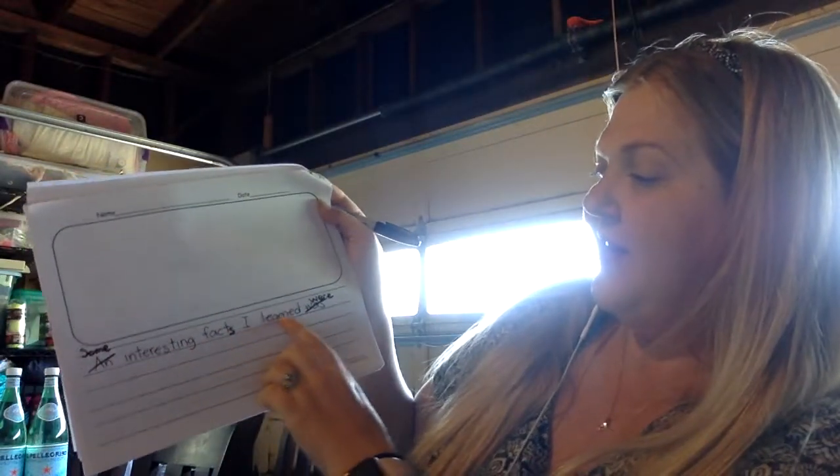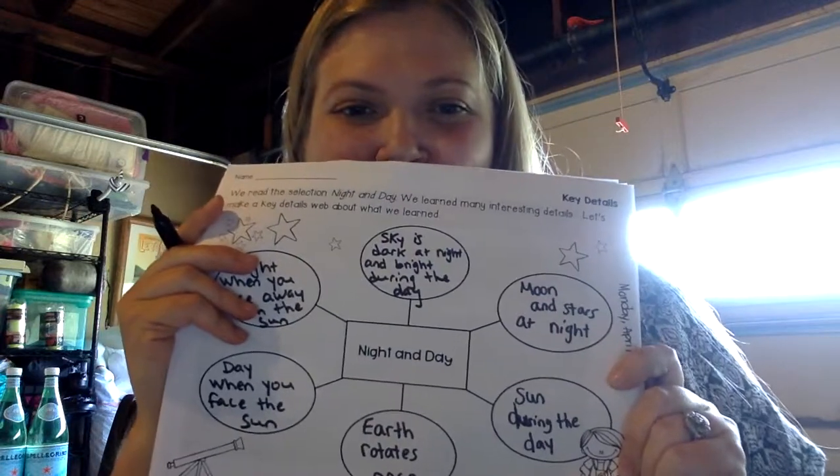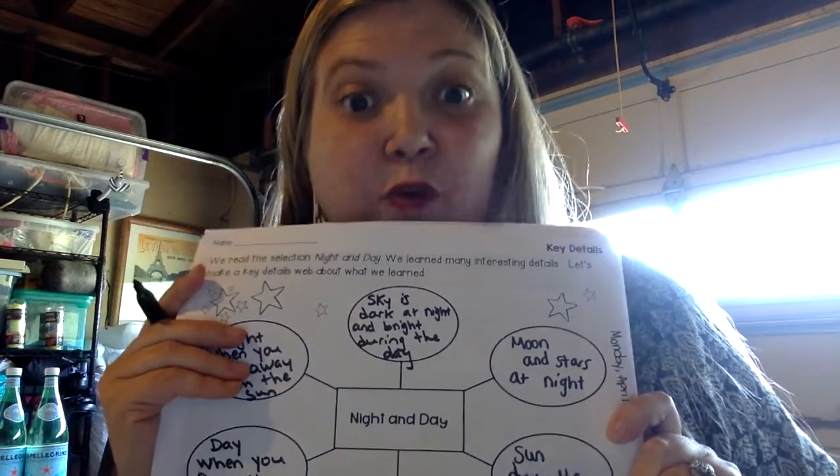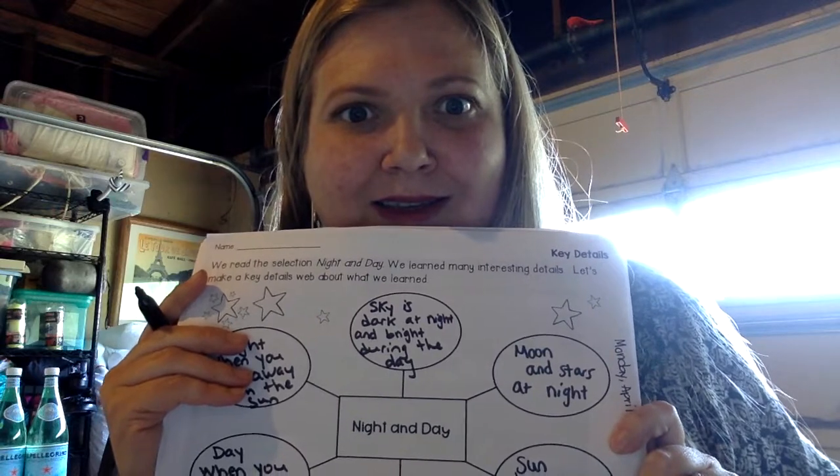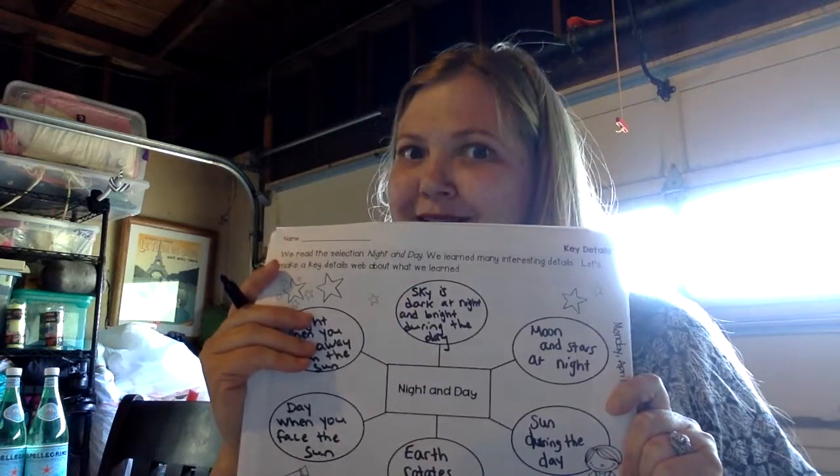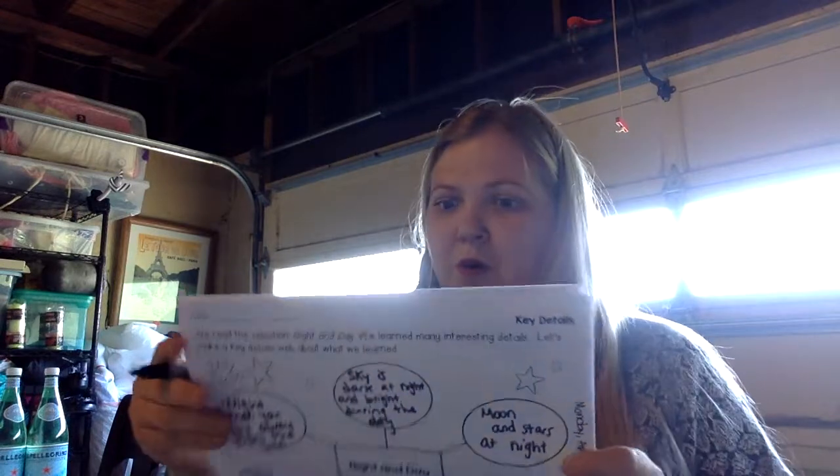Some interesting facts I learned were. So if you're up for a challenge, go ahead and change it like that, and you can do more than one interesting fact. You could even do 3. Put commas in your list and use the word and. I look forward to seeing what level of challenge you do. Just one idea, 2 ideas and use and, 3 ideas and use commas, and, oh, really? More than 3? Well, I am sure excited to read these and I cannot wait. Thanks for reading with me today.